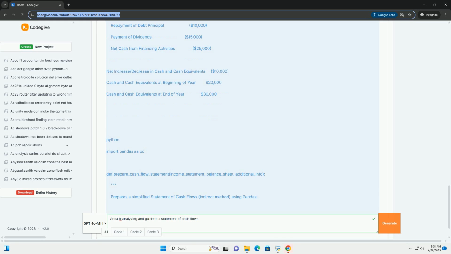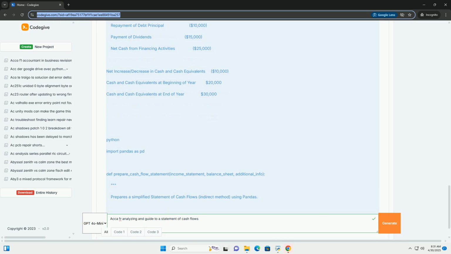6. Structuring the statement. Prepare the statement in the following format. 4. Analyzing the statement of cash flows. The SCF provides valuable insights into a company's financial health. Here's how to analyze it.